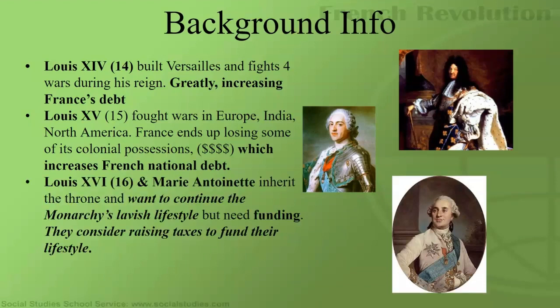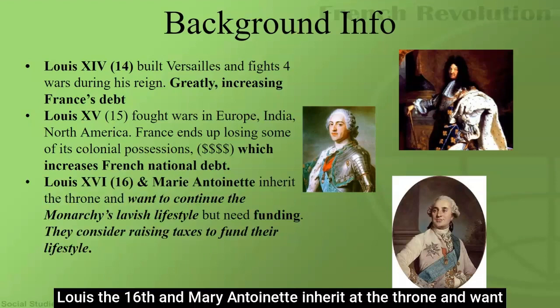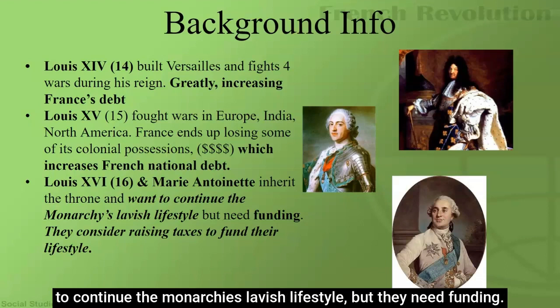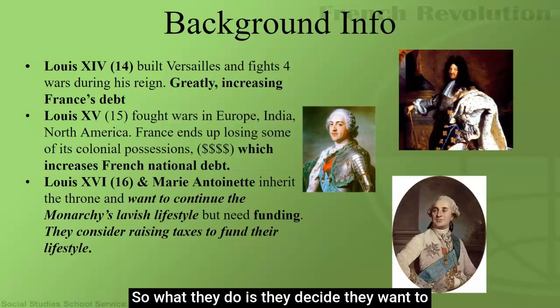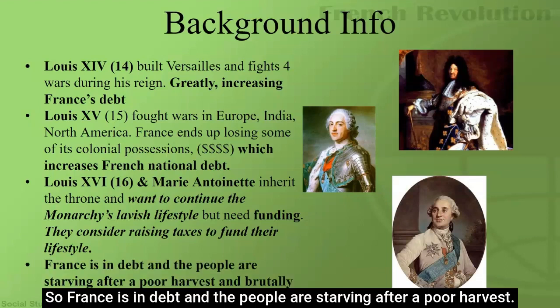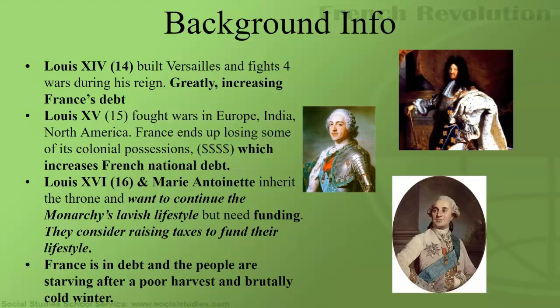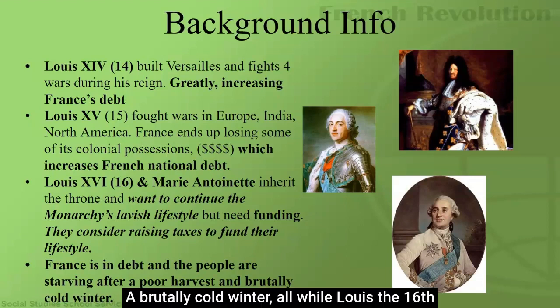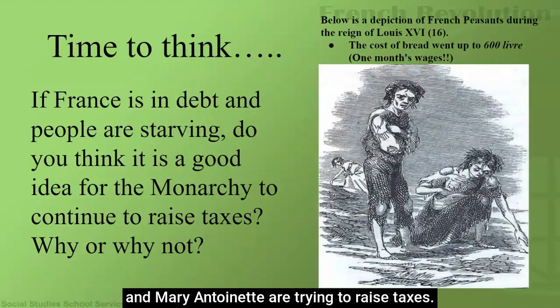Louis XVI and Marie Antoinette inherit the throne and want to continue the monarchy's lavish lifestyle, but they need funding. So what they do is they decide they want to consider raising taxes to fund their lifestyle. So they want to make the people that they're ruling over pay more money so that they can live fancy. So France is in debt and the people are starving after a poor harvest and a brutally cold winter, all while Louis XVI and Marie Antoinette are trying to raise taxes.